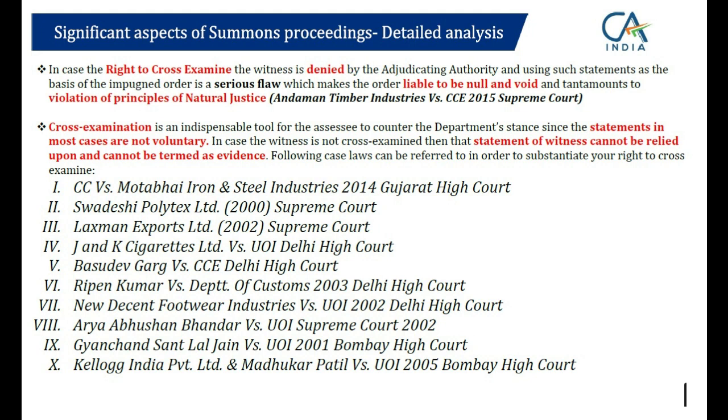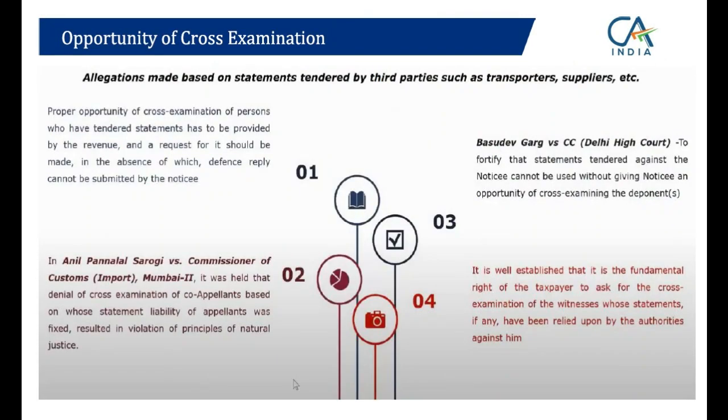Now, there are Supreme Court case laws which have gone way beyond and said that any order can be mentioned as null and void also, if it is based on an evidence which is a statement which is adverse in nature by a person against a person who was summoned, and this person who was summoned has not got the opportunity, or his opportunity to cross-examine has been denied. So that order can be null and void. You can file a writ petition. Also, this particular statement can be set aside and not be considered as evidence if the right to cross-examine has not been allotted, right?